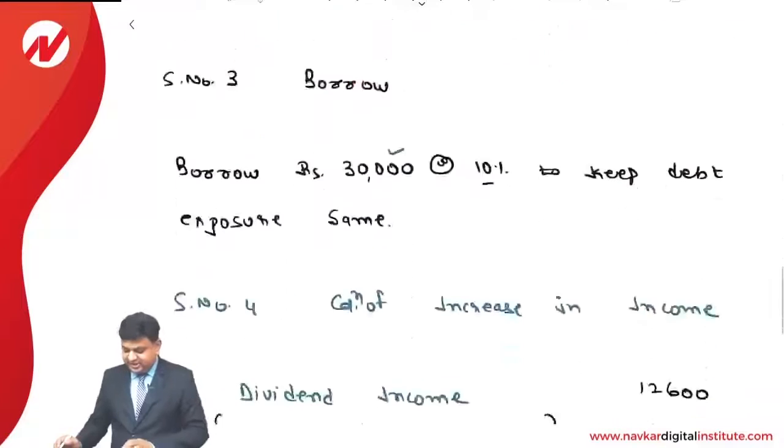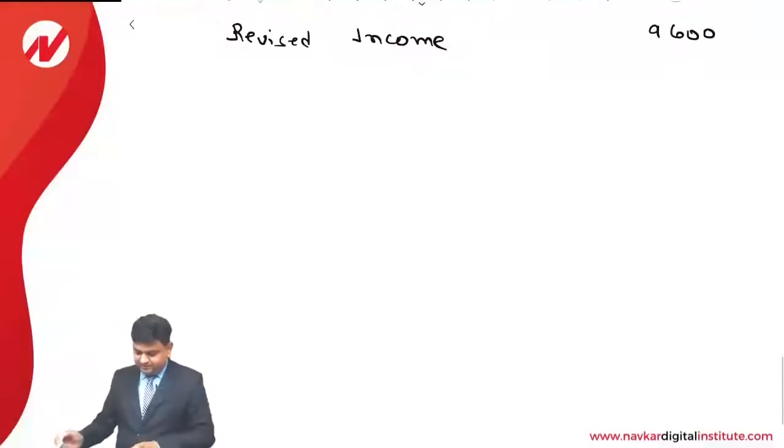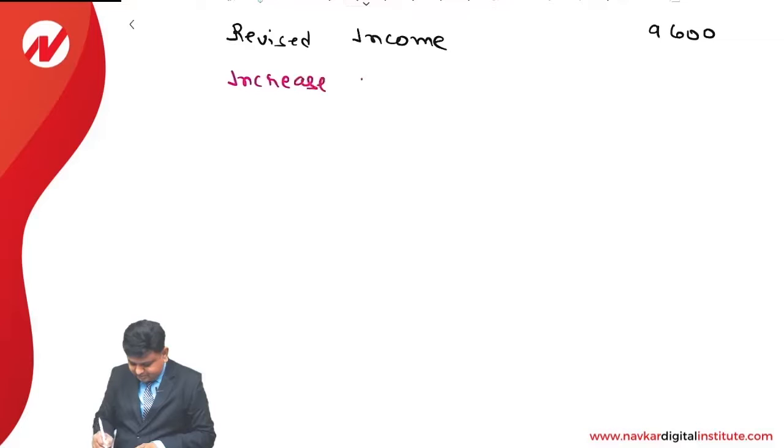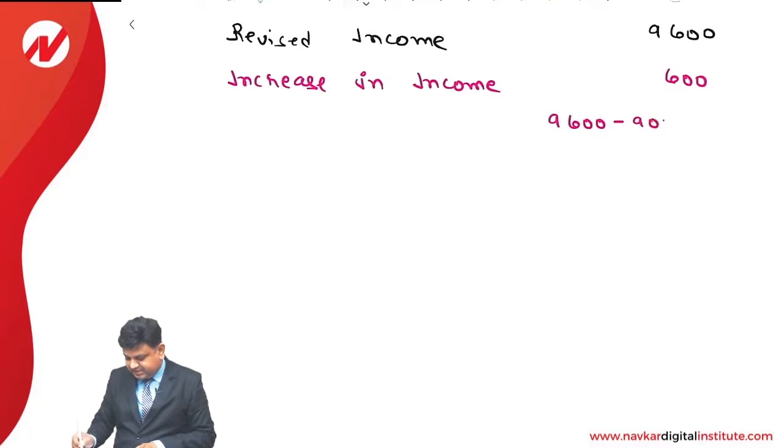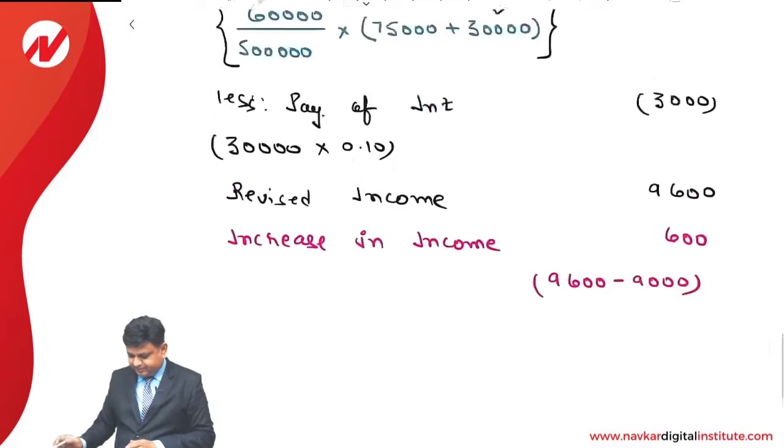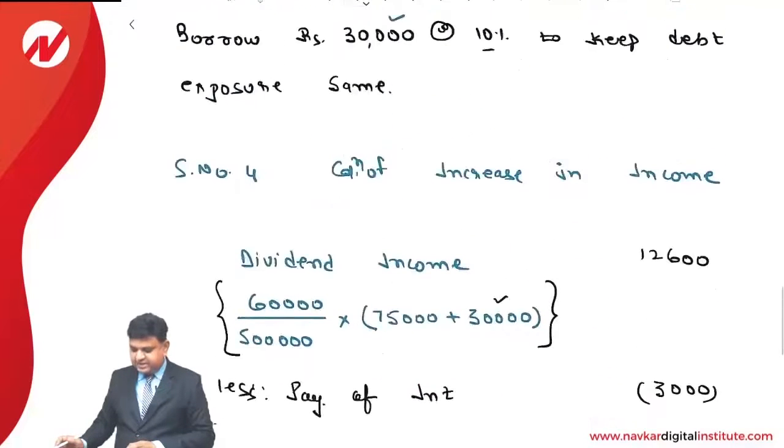So there is an increase in income by rupees 600. That is the way we can make the calculation of increase in income. How is this calculated? 9,600 minus 9,000. This is the way increase in income can be calculated.